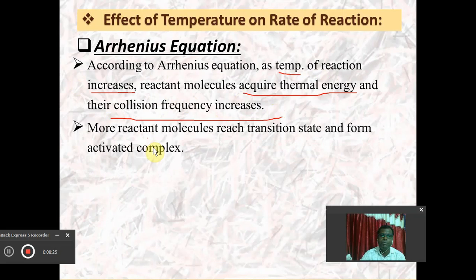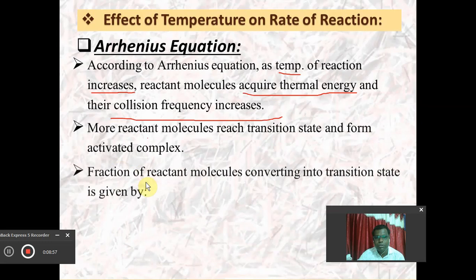Here we will define the energy of activation with the help of a diagram. More reactant molecules reach the activated complex or the transition state, and definitely we will get more product. So if we increase the temperature, more molecules will acquire thermal energy, there will be more collisions between them, and more reactant molecules will reach the transition state or activated complex. It means more reactant molecules will be able to form the activated complex. So this fraction of